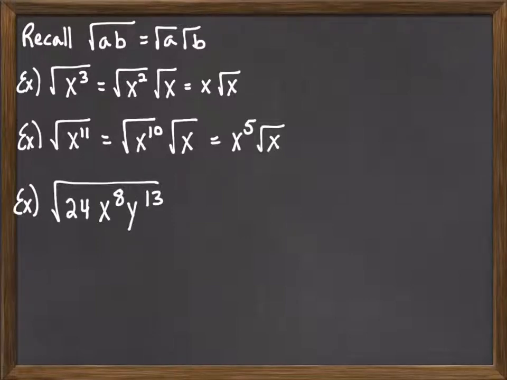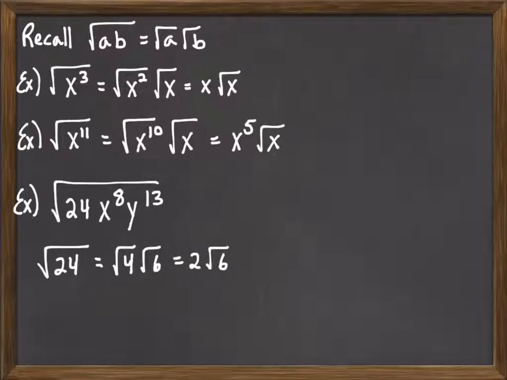Okay, we have one more example. This time is a square root which has a bunch of stuff in it. Well, to handle this, I would work with the square root of each piece. So now we're back to dealing with the number 24. Square root of 24. Remember, for a number, we rewrite that using a square. So 4 times 6. And the square root of 4 is 2. The square root of 6 we can't do anything about.